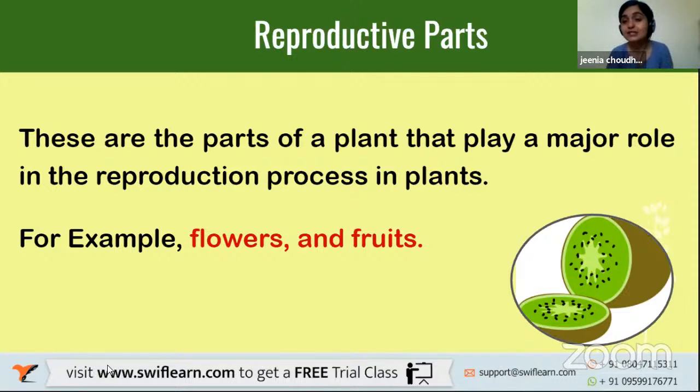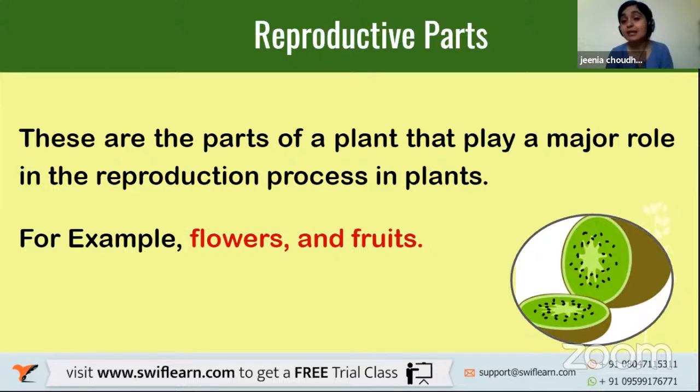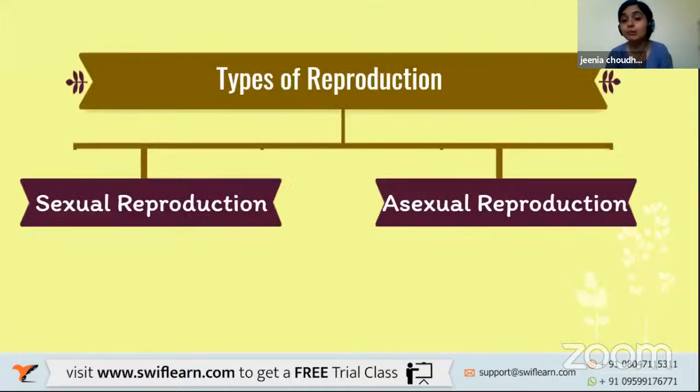Okay, so let's read what's written right there on your screen. These are the parts of a plant that play a major role in the reproduction process in plants. And what are these two parts? The flowers and the fruits that play a very major role in reproduction of new plants. Now, this reproduction can be termed into two major categories.